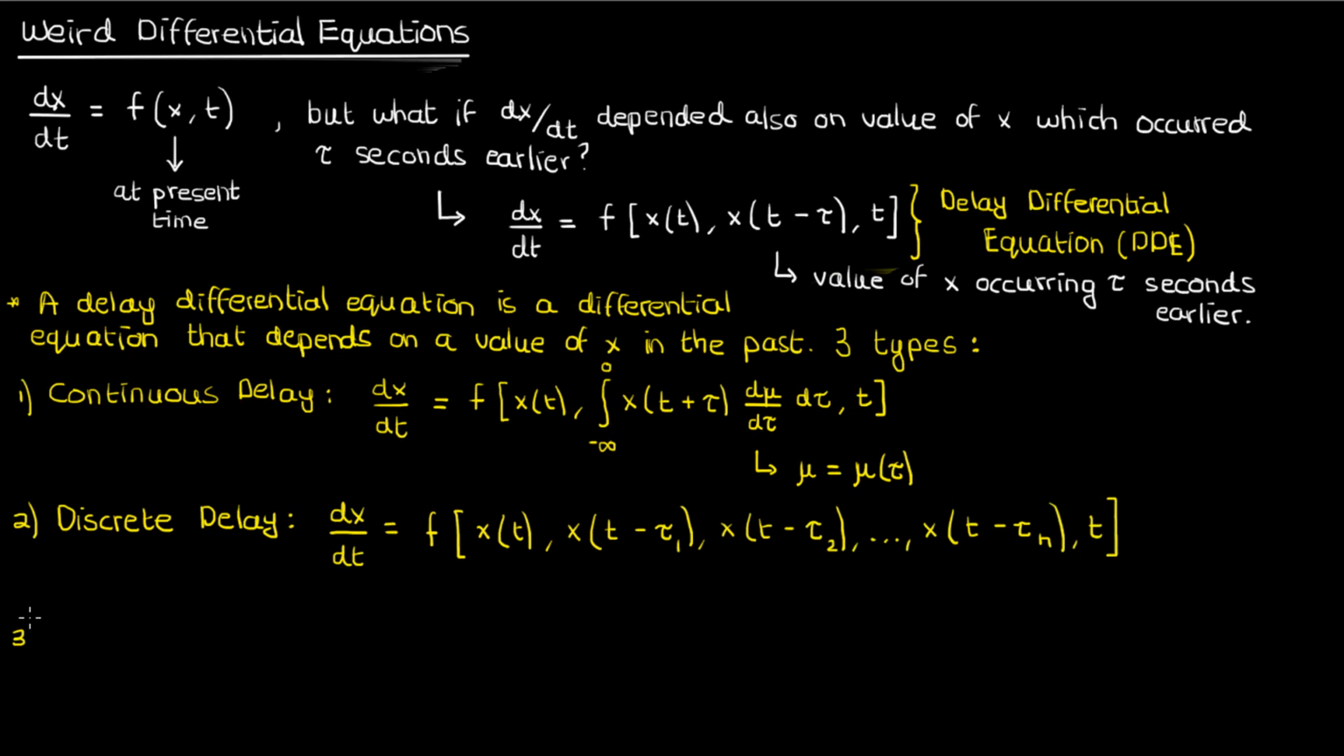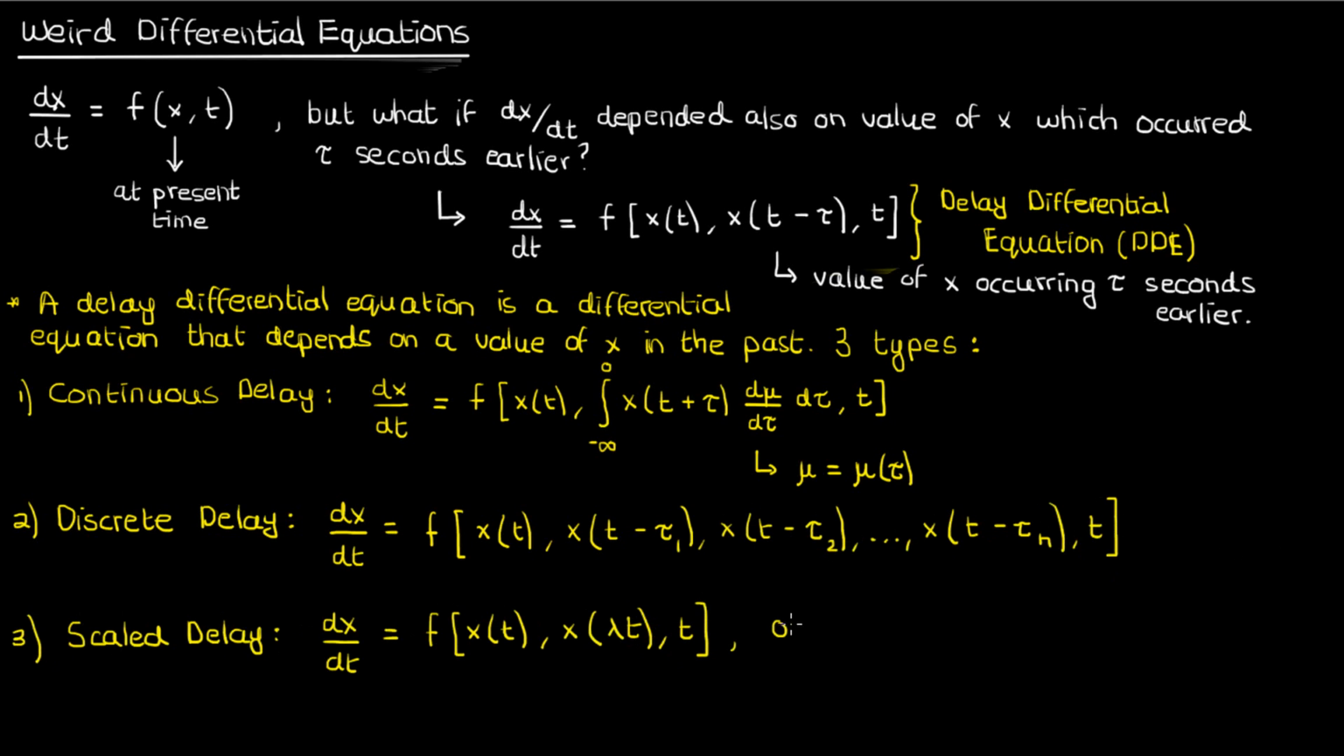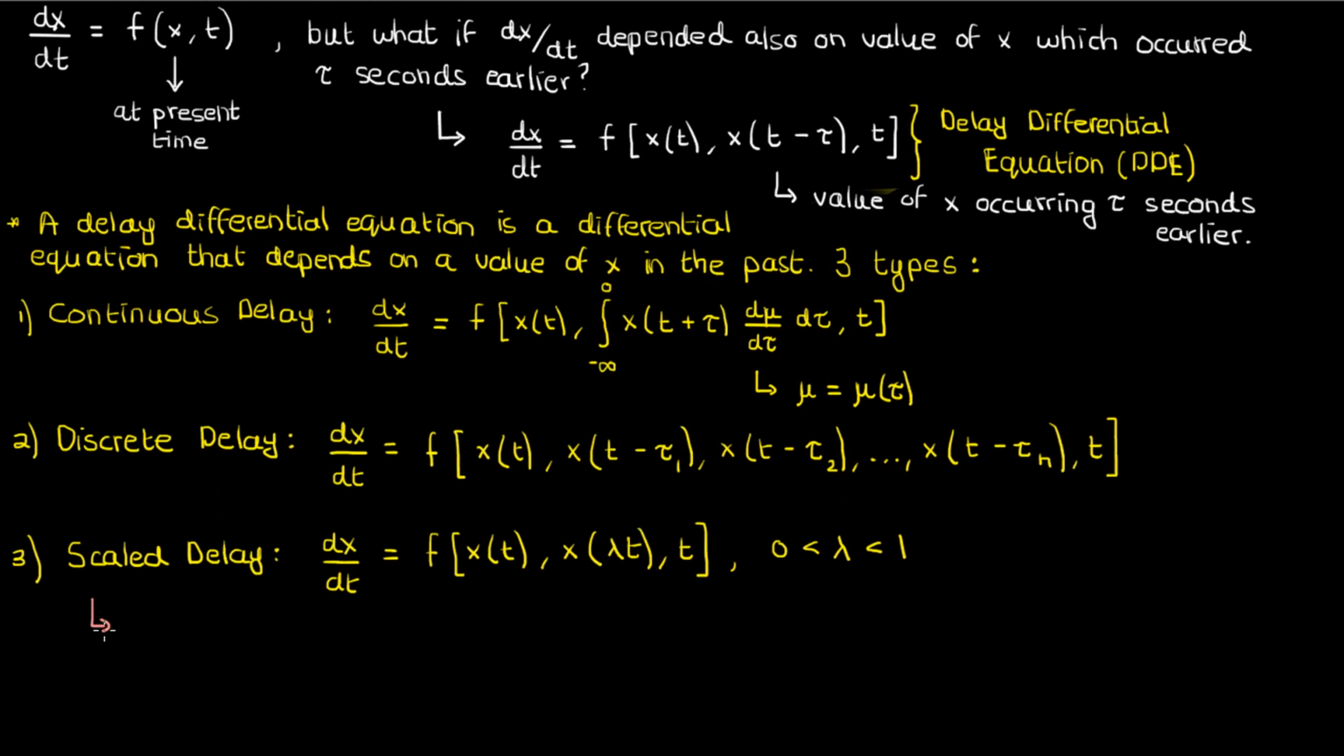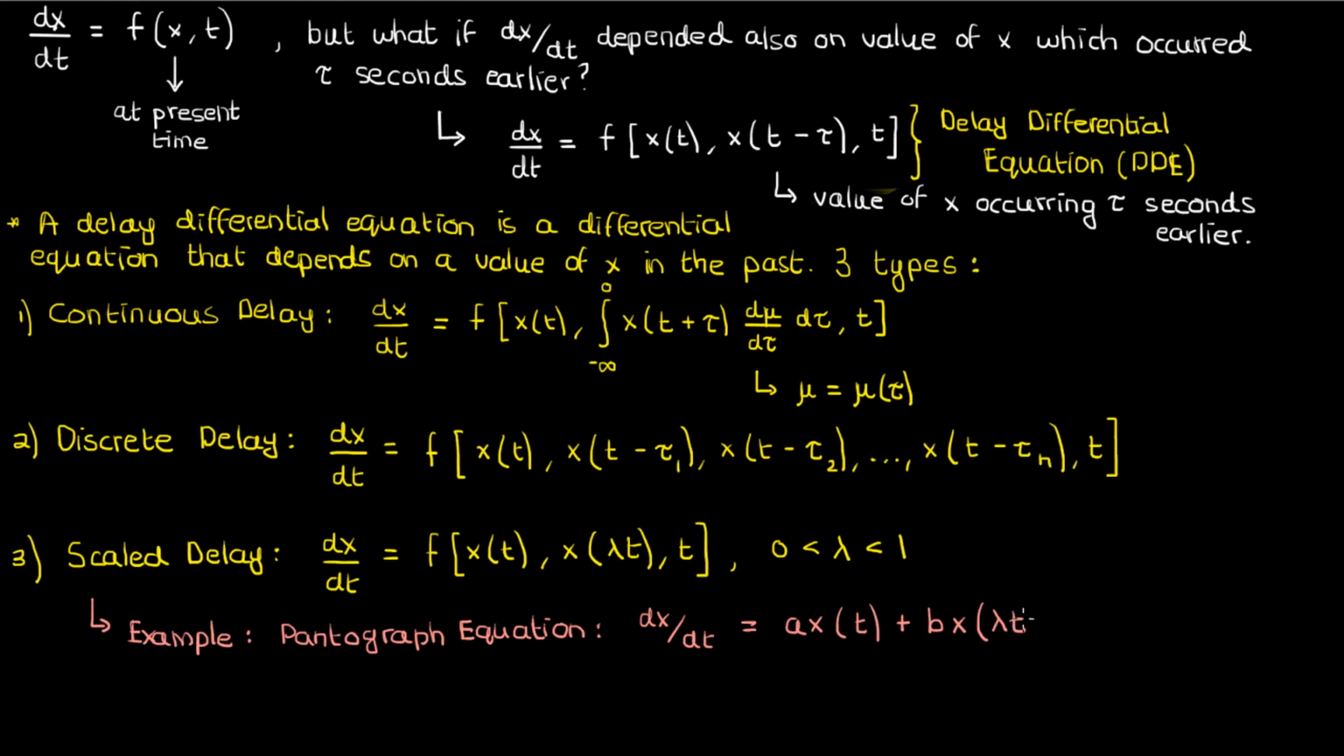The third type is one in which you have a scale delay. Now, what do I mean by this? Basically, your DDE depends on x of t, the value of x at time t, as well as a previous value of x corresponding to lambda times t, where lambda is a constant between 0 and 1. A special type of this equation is called the pantograph equation, given by dx by dt equals a times x of t plus b times x of lambda times t, where a and b are some real constants.